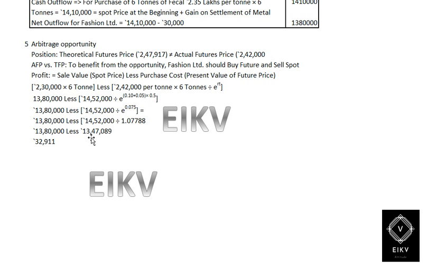That is 13 lakh 80,000 less 13 lakh 47,089. We will get a profit of 32,911.